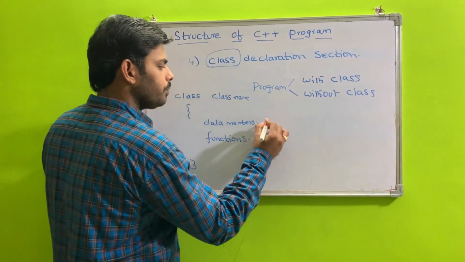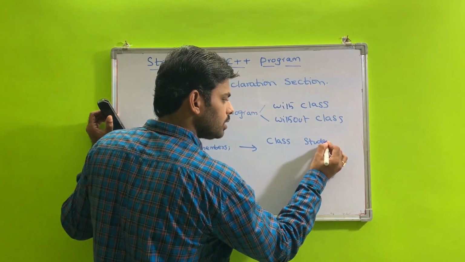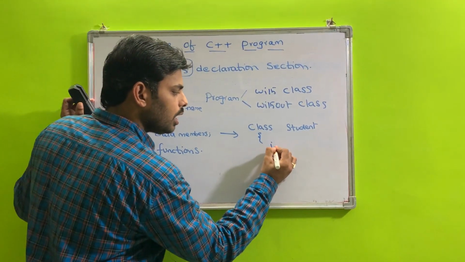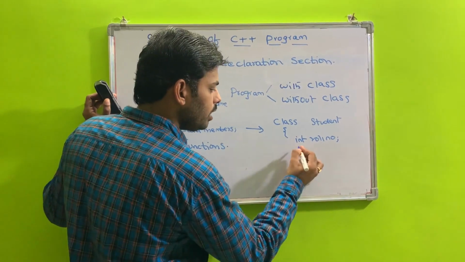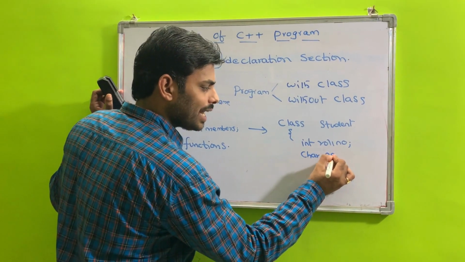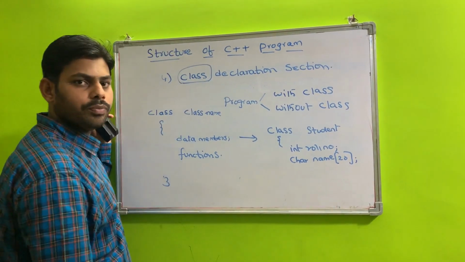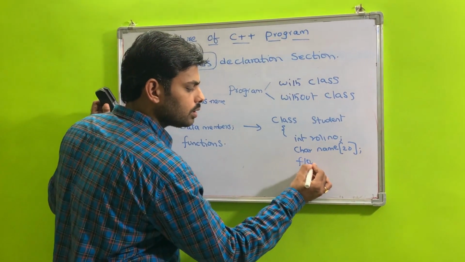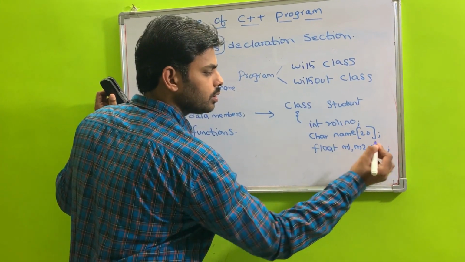For example, the class name is student. In it the variables are: int roll number; name, a character array for a string; and float m1, m2, m3.